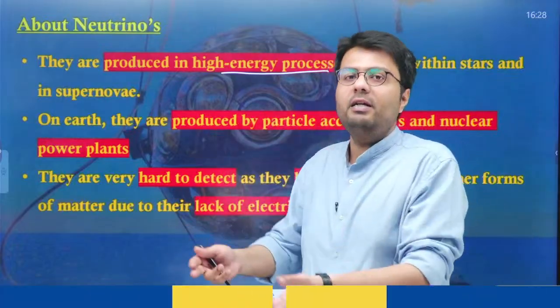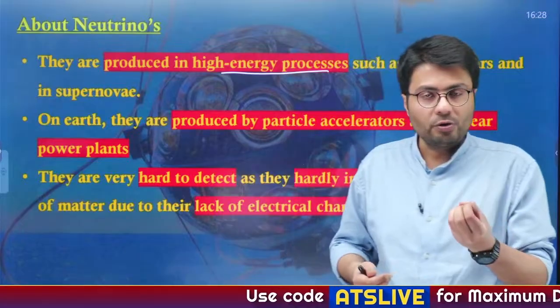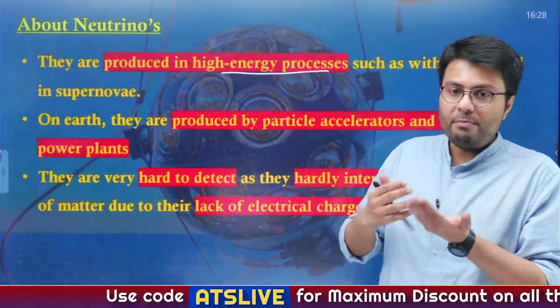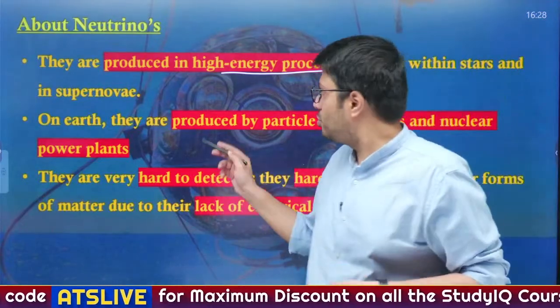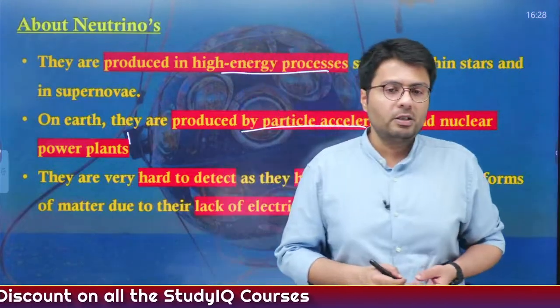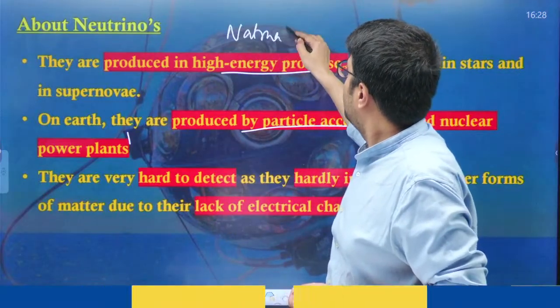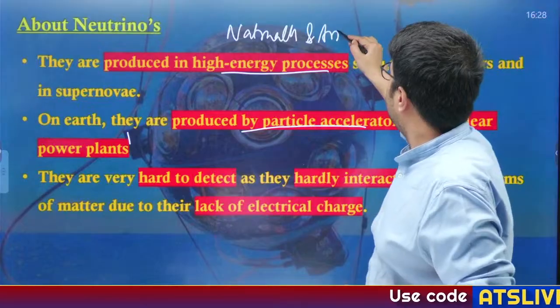Whenever they explode, it leads to production of neutrinos. Whereas on Earth, they may be produced artificially also through particle accelerators and even through nuclear power plants. So, they can be produced both naturally as well as artificially.